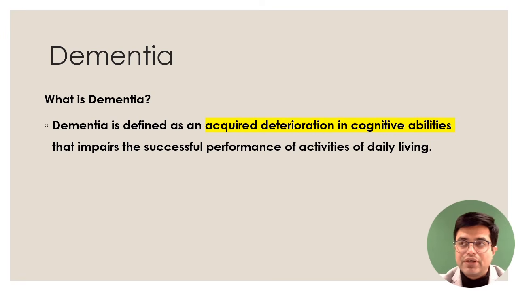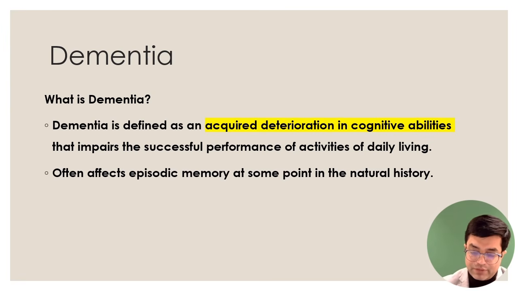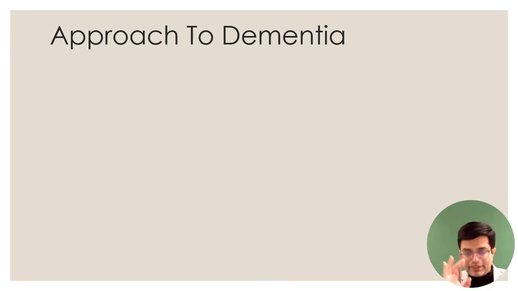So when cognition, consciousness, intelligence, abstract thinking of a person gets reduced, that condition is called dementia. And there are multiple causes of dementia. The important causes of dementia, how to approach them and how to identify if you get a case scenario on this, let us do a quick summary of that. So remember that all of them will be having some loss of episodic memory at some point in the natural history. So there is an approach to dementia that I want to discuss with you.